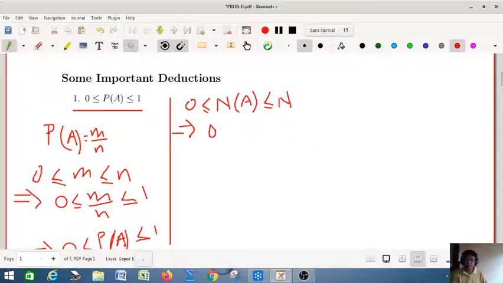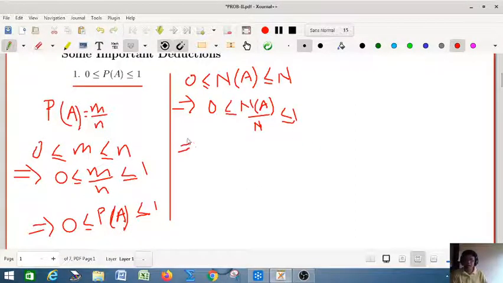So let us divide both sides, so you can write 0 ≤ n(A)/n ≤ 1, and if you take the limit on both sides, then the limit of this thing goes to the probability of A, because this is your frequency definition.